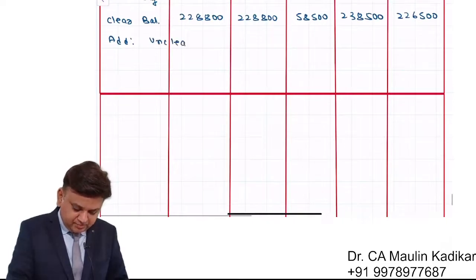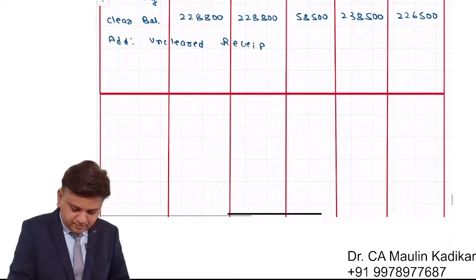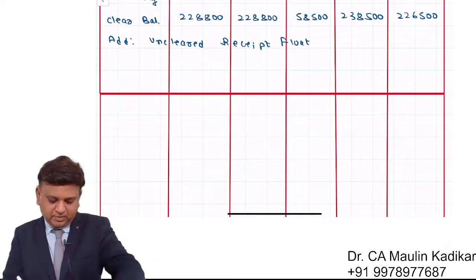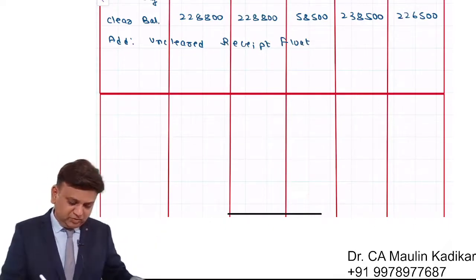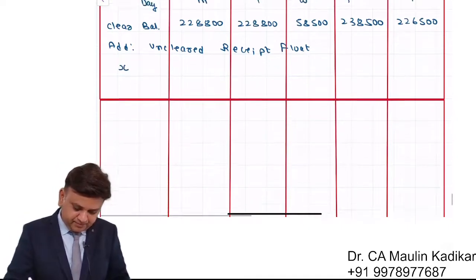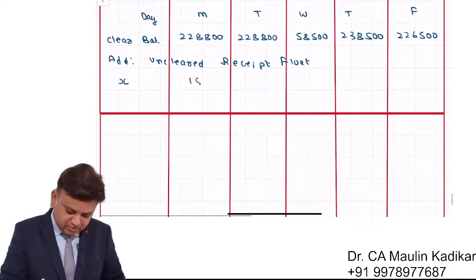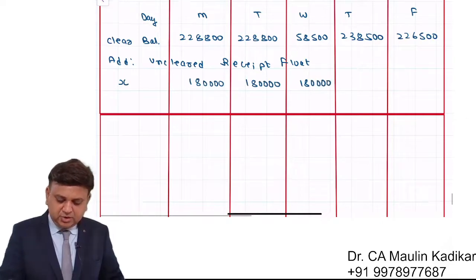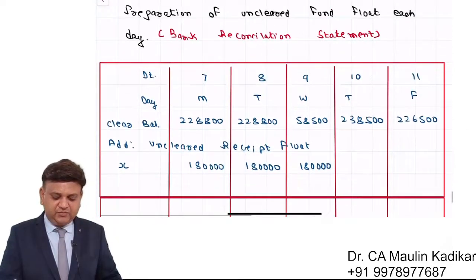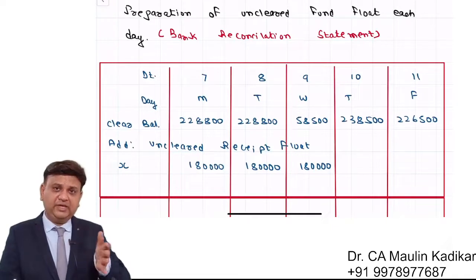Uncleared receipt float. In that we will write for X Limited 1,80,000 in 7th, 1,80,000 in 8th and 1,80,000 in 9th. So it will remain in the reconciliation for 3 days, 7, 8 and 9.